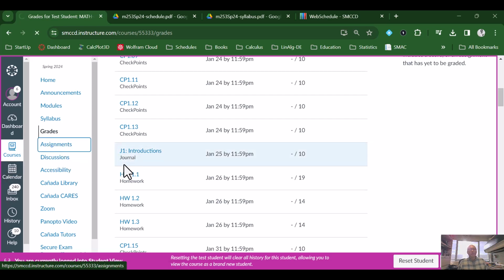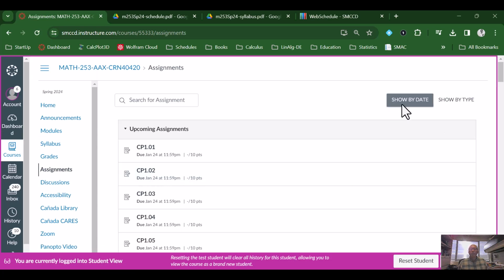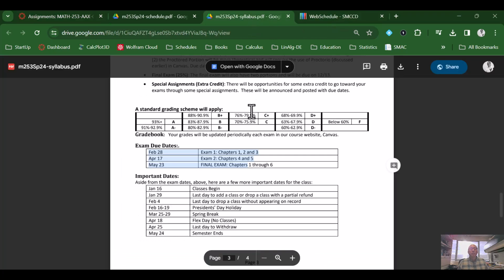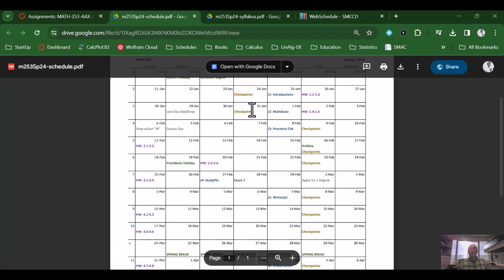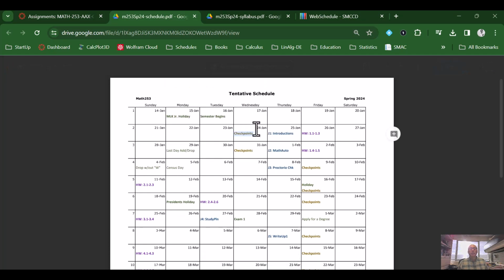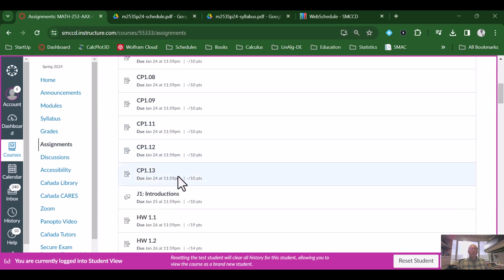All right, let's go to the assignments page over here and take a look at the types of assignments that you'll get. So you can show the assignments by date, which makes the most sense, or you can show it by type. Showing it by date will actually be something that you should probably be doing. Here we have a bunch of checkpoints that are due on January 24th. You probably have seen that in the assignments or the overall schedule for the semester. Our first set of checkpoints will be due on the 24th. And if you look at your Canvas page, you'll see that there are several of them.